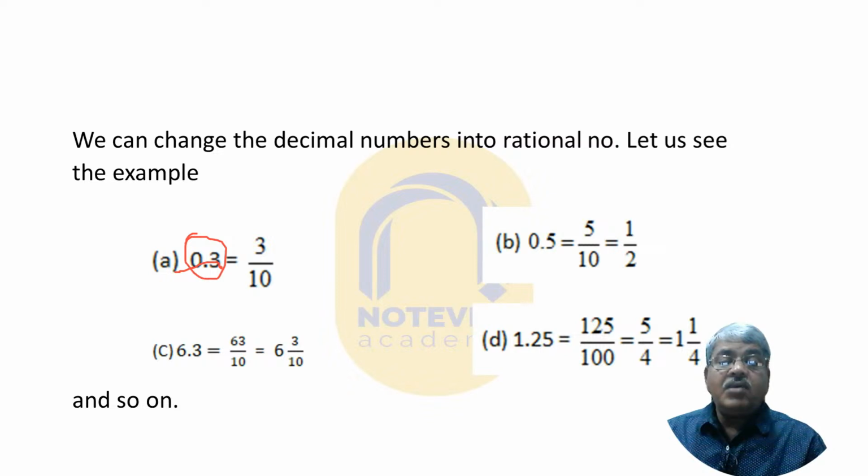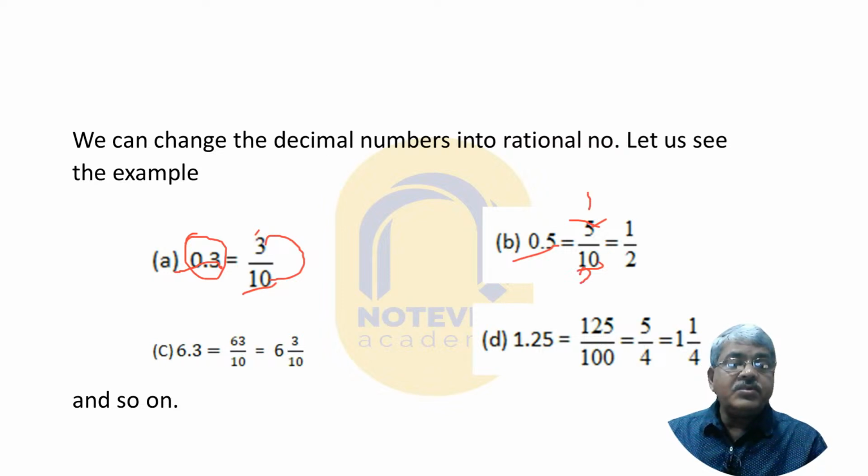Now 0.3 is equal to 3 by 10. Write the 3, leave the decimal point as well as the 0, only write 3 here, then 1 followed by one 0. That is 10. So 3 by 10. Similarly, you see here 0.5. You simply write 5 and 1 followed by one 0. It is 5 by 10. Now it is not in standard form, so I will explain it. 5 ones are 5, 5 twos are 10. Here is 1 by 2.